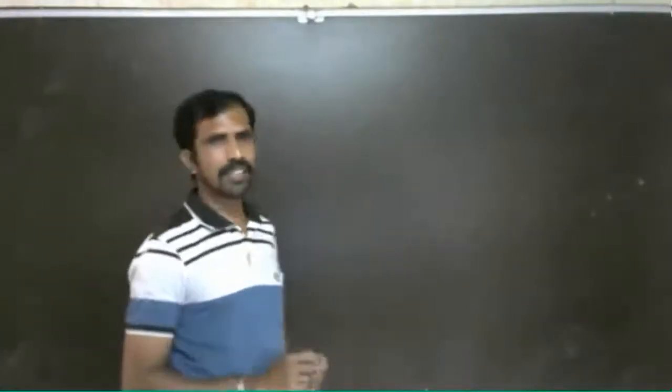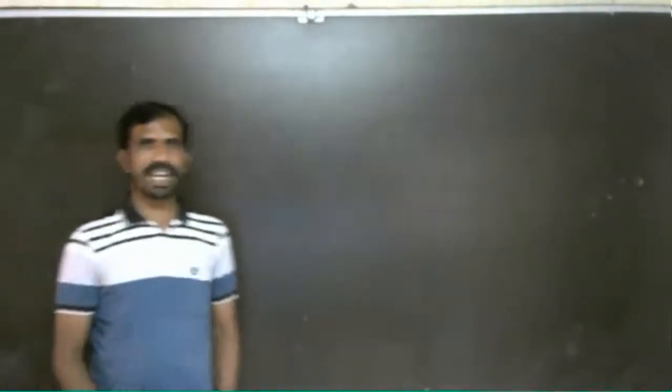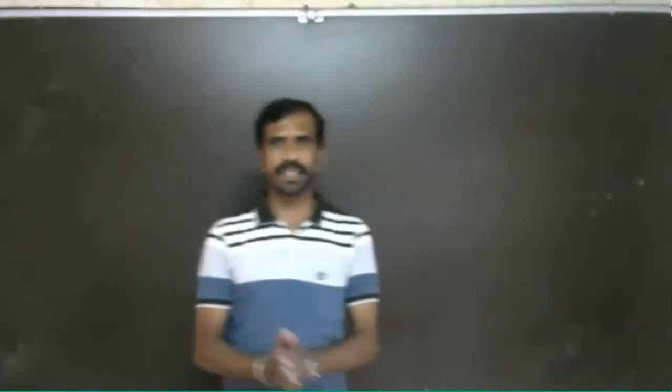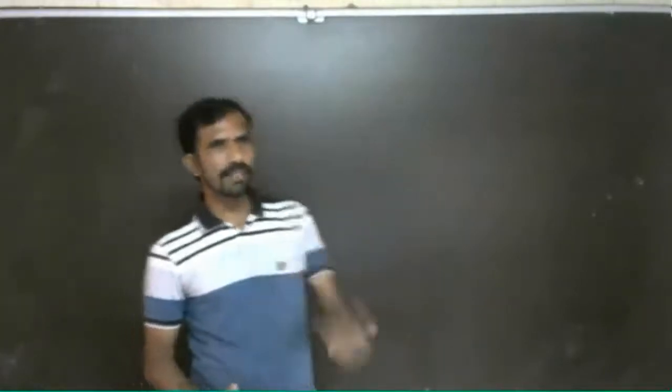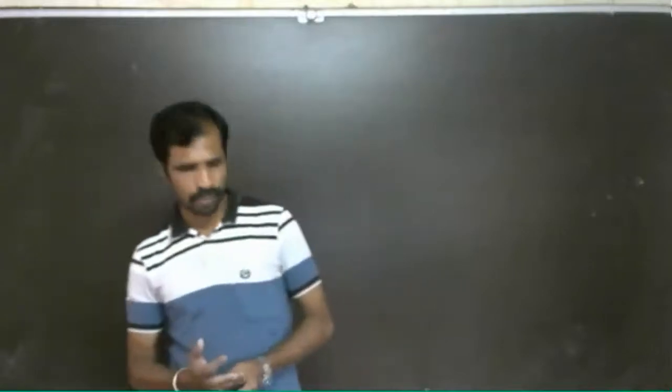Children, we will start with the first chapter, that is Chemical Reactions and Equations. In this chapter, we are going to study the chemical reaction. What do you mean by chemical reaction? What is a chemical equation? What are the conditions required for a chemical reaction? Or what changes happen during a chemical reaction? That we are going to study.